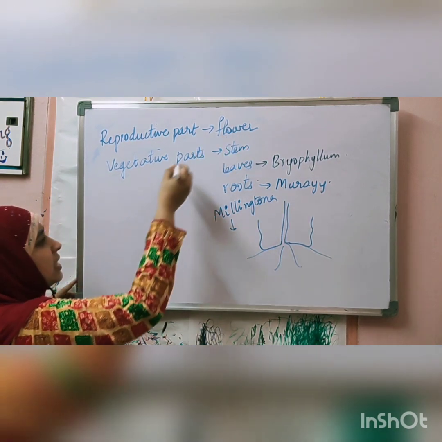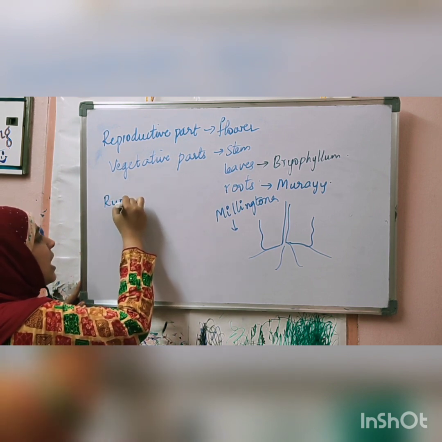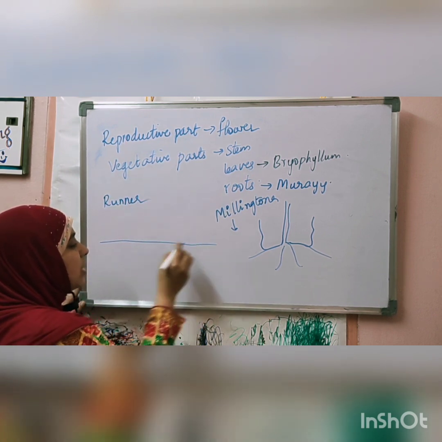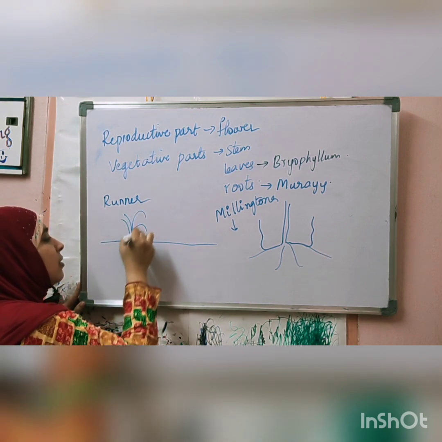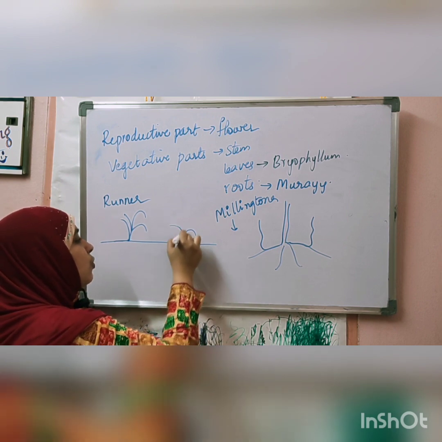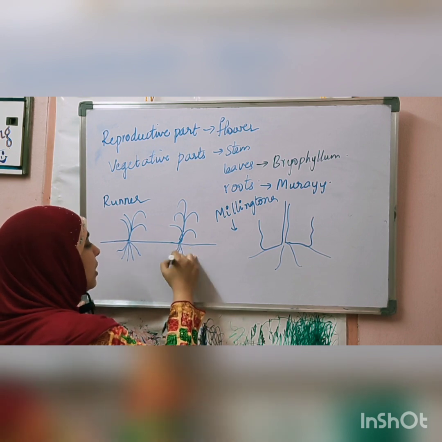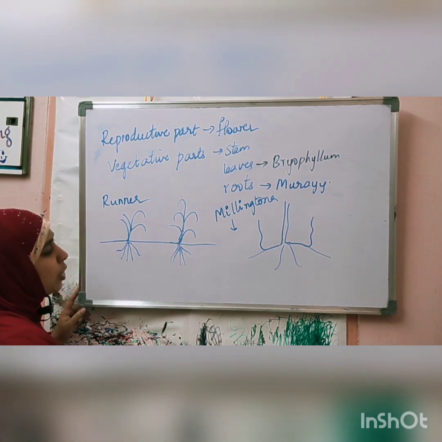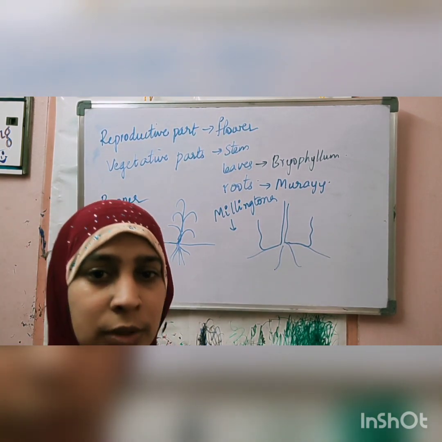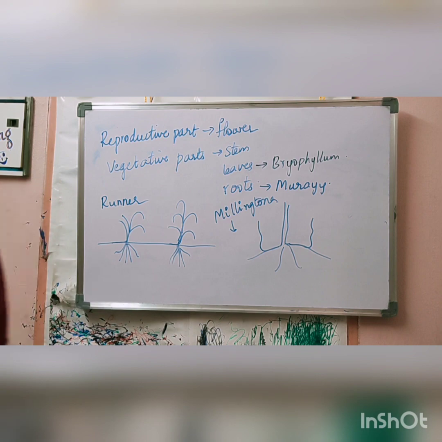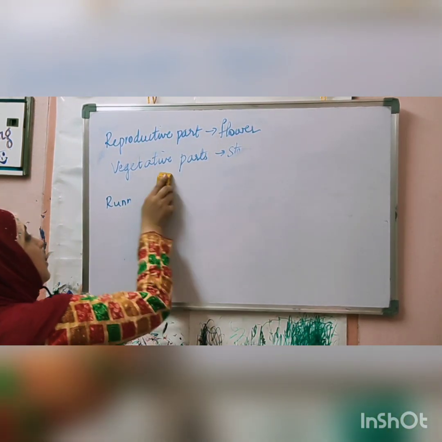Stem. There are so many varieties of stems. For example, if you take runner. All grass plants are runners because they grow their stem horizontally, and leaves will grow vertically like this. Wherever there is leaf formation, root formation is also there. This type of plants are called runners. This is a runner plant. Next one, stolon. What is a stolon?